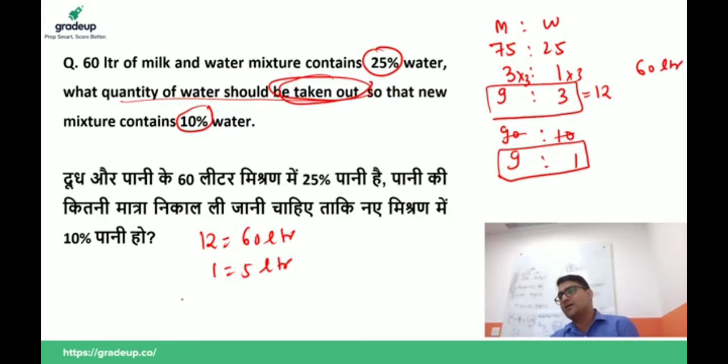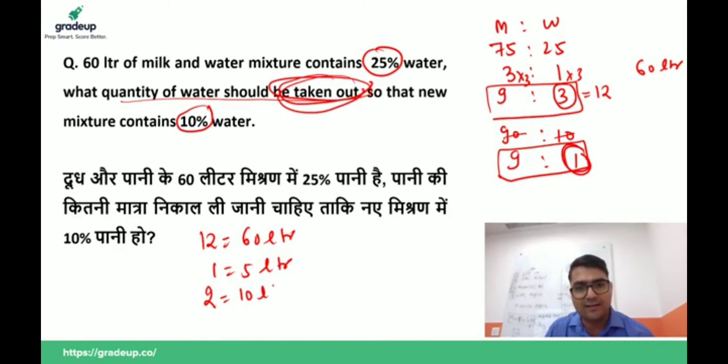Now listen carefully. We have to find the taken out quantity of water. Since the water was 3 unit, now the water is 1 unit, then water taken out is 2 unit. Then 2 unit is equal to 10 liter. This is the right answer. Sorry for the mistake guys in this question. This was the silly mistake from my side. Sorry for that.